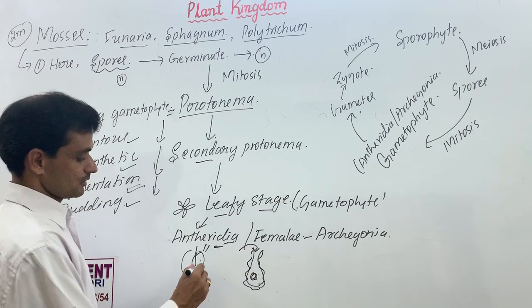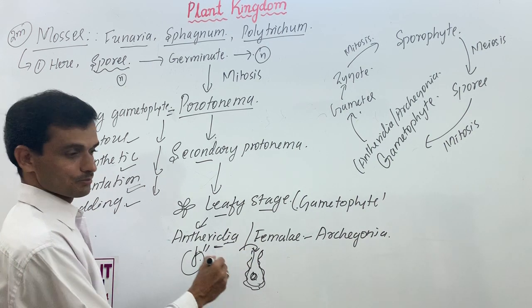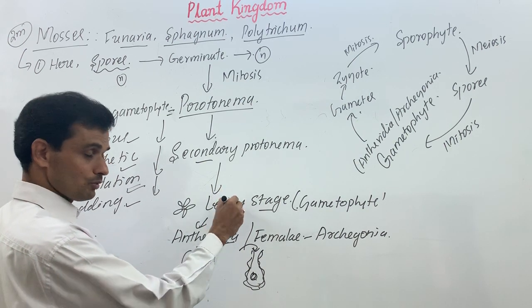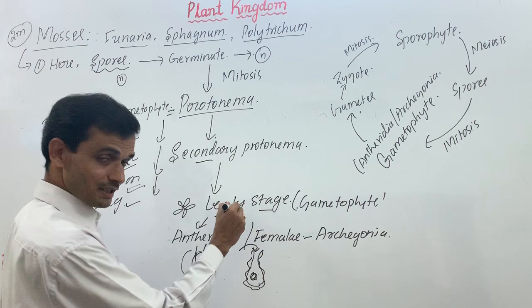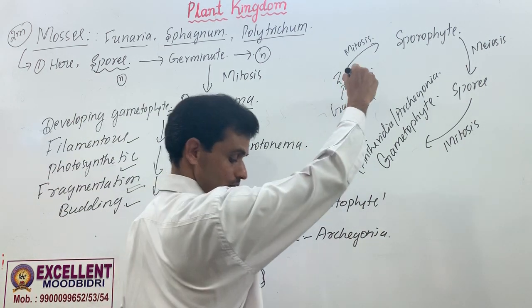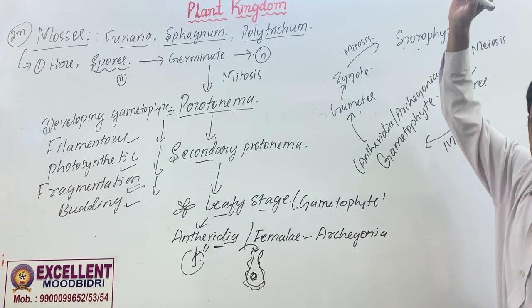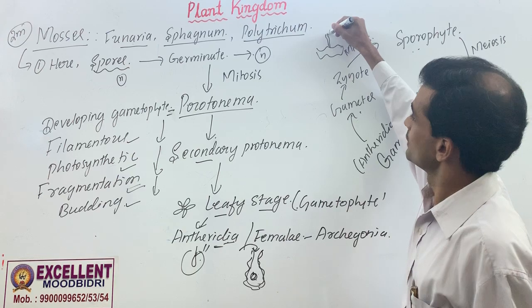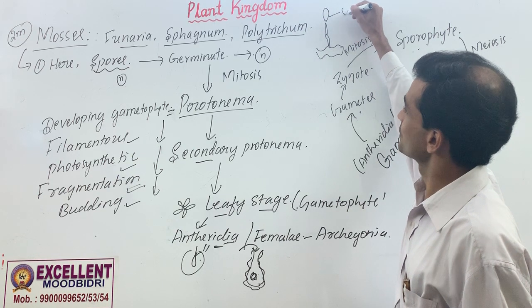There will be an egg. The male gamete goes inside the archegonium. There is fertilization, zygote. The zygote will be inside the gametophyte only. It means it is attached to the gametophyte only. That zygote slowly develops into the sporophyte. In many cases, the sporophyte shows foot, seta, capsule like this.